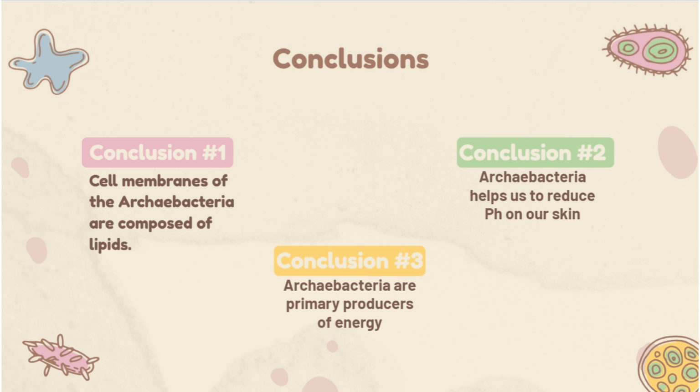Conclusions. Conclusion number 1. Cell membranes of the Archaebacteria are composed of lipids. Conclusion number 2. Archaebacteria help us to reduce pH on our skin. Conclusion number 3. Archaebacteria are primary producers of energy.